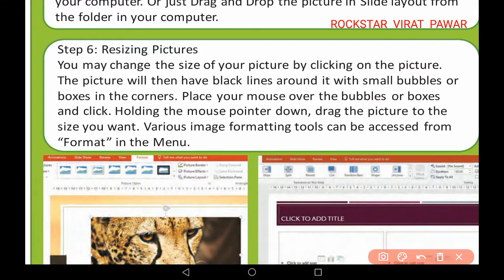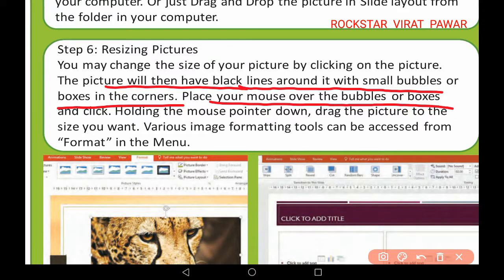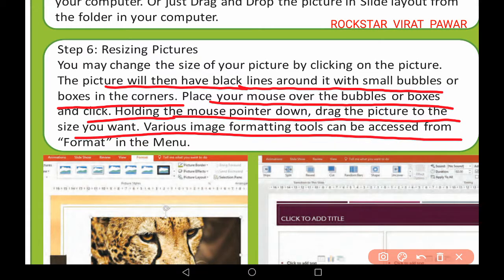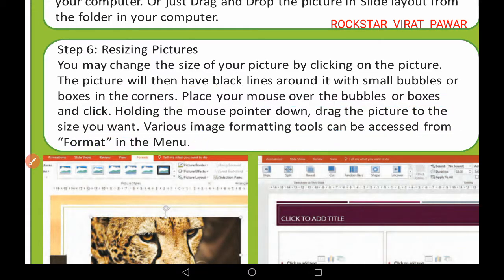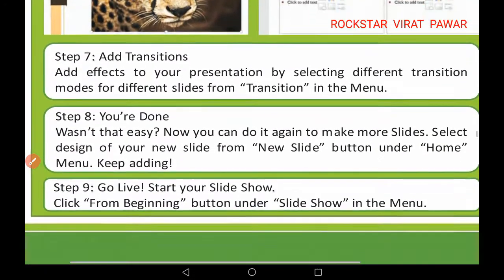See, the picture will then have black lines around it with small bubbles or boxes in the corners. Place your mouse over the bubbles or boxes and click. Holding the mouse pointer down, drag the picture to the size you want. Various image formatting tools can be accessed from format in the menu. In this way, resizing pictures can be done.